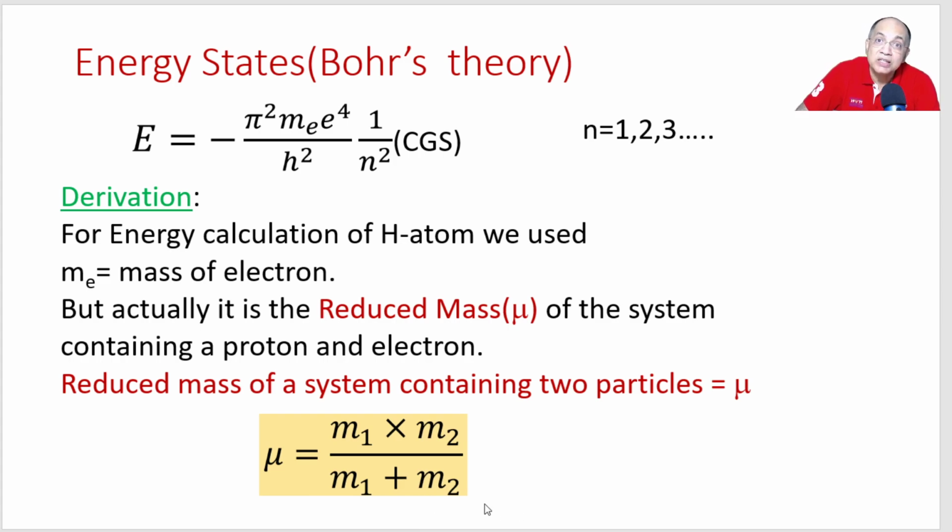Then let's know what is reduced mass. Reduced mass of a system containing two particles is the mass of the two multiplied with each other in the numerator. In the denominator, the two will be added up. M1 into M2 divided by M1 plus M2. So this is the expression for reduced mass mu.